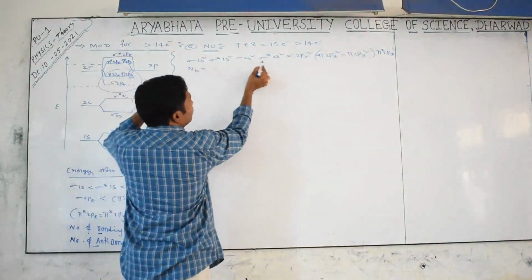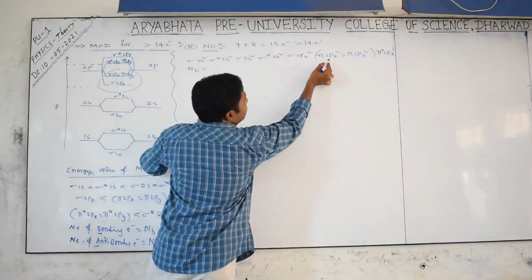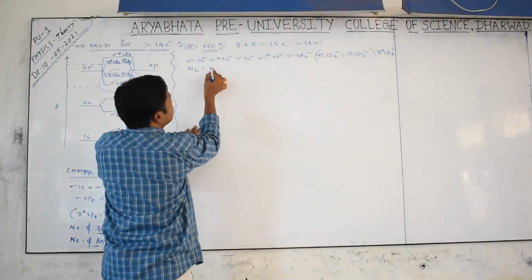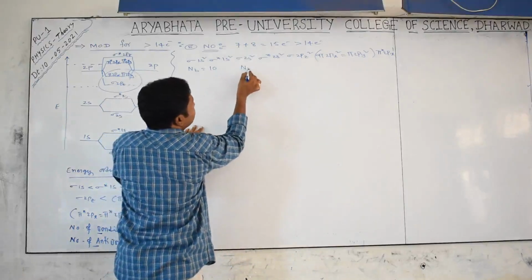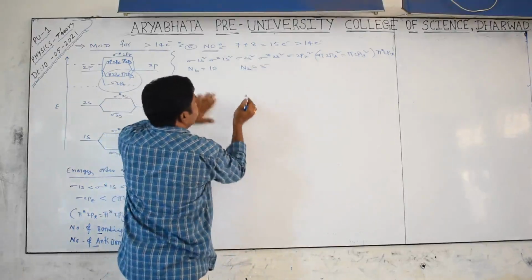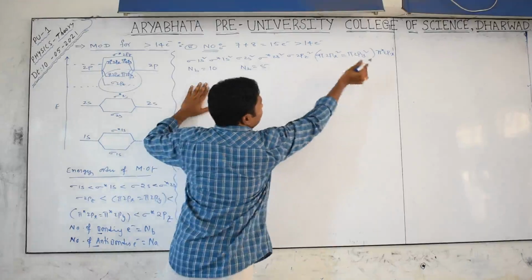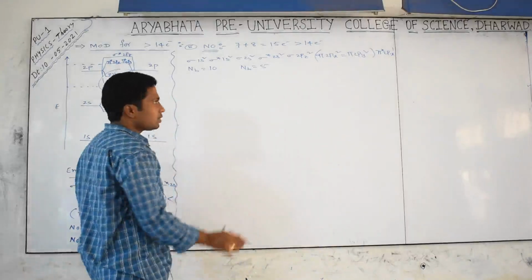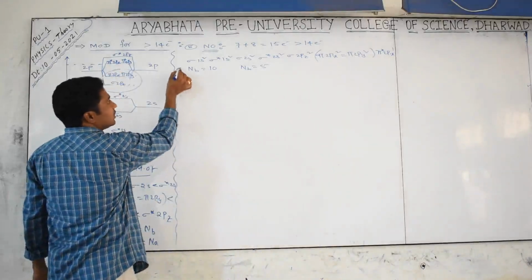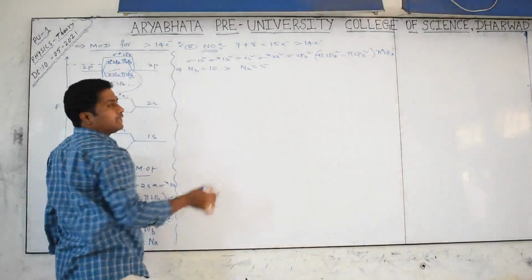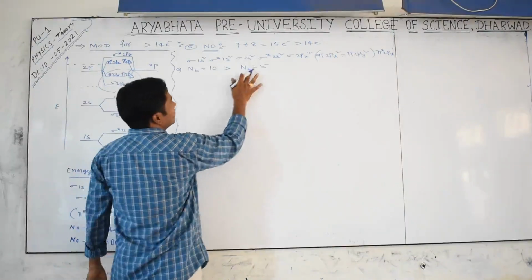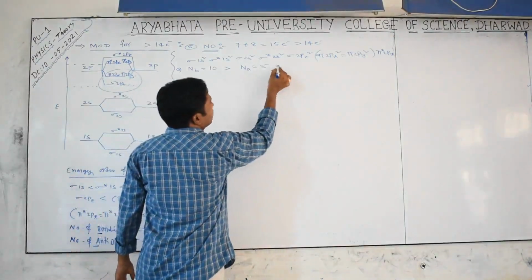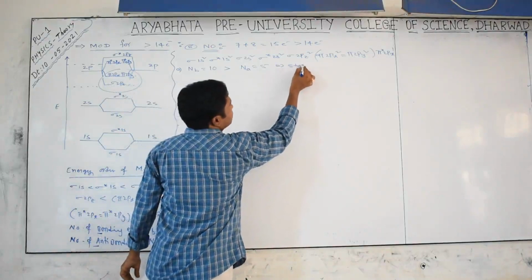Now tell me how many bonding electrons will be there? 2, 4, 6, 8, 10. 10 bonding electrons are there. And how many anti-bonding? Definitely 5 will be there. Check it: 2, 2, 4 plus 1, that is 5. Now, is it stable or unstable? Bonding is more than anti-bonding. That's why we can call the molecule stable.